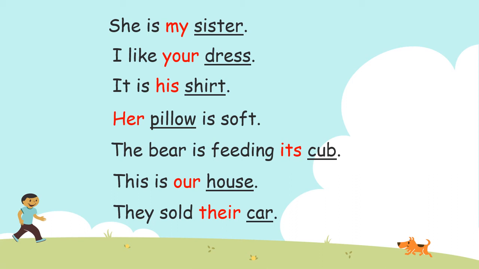So, here you can see the words in red: my, your, his, her, its, our, their are possessive adjectives, and the possessive adjectives are used just before the noun in a sentence. You can see over here the possessive adjectives are used just before the nouns. I have underlined the nouns in these sentences. I hope you have understood the possessive adjectives.